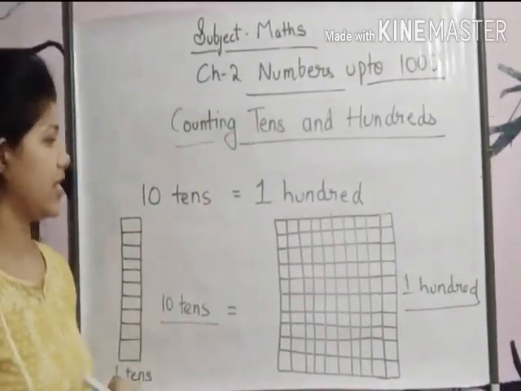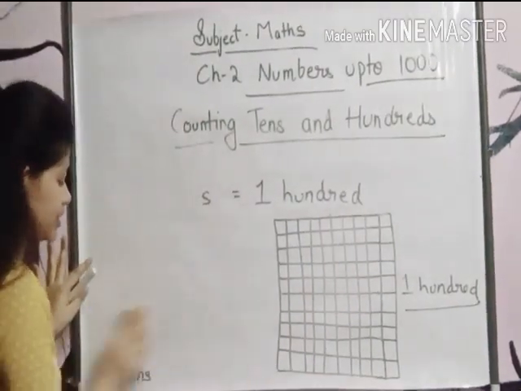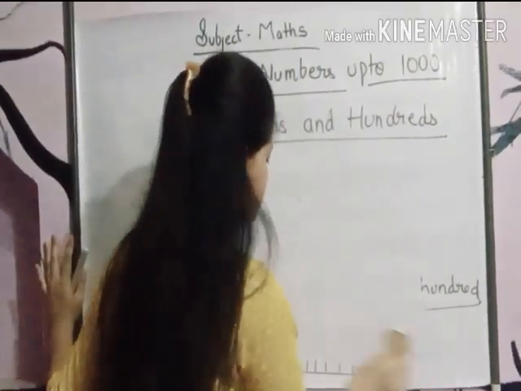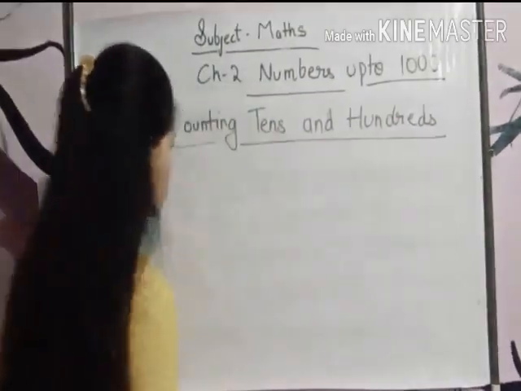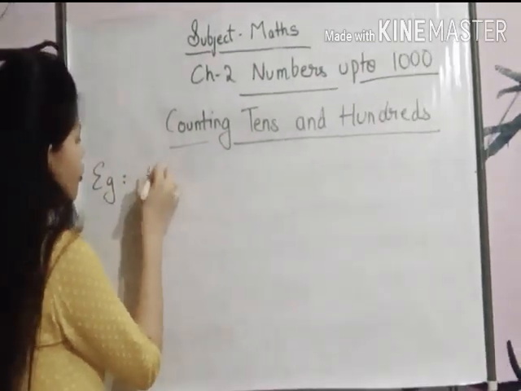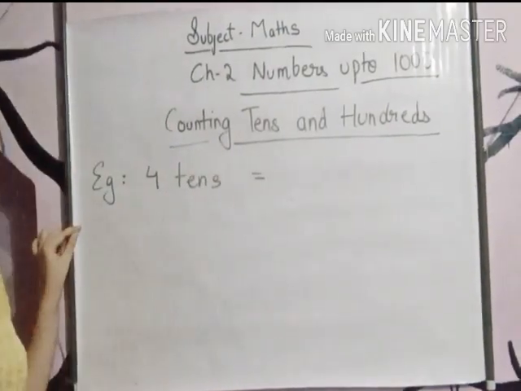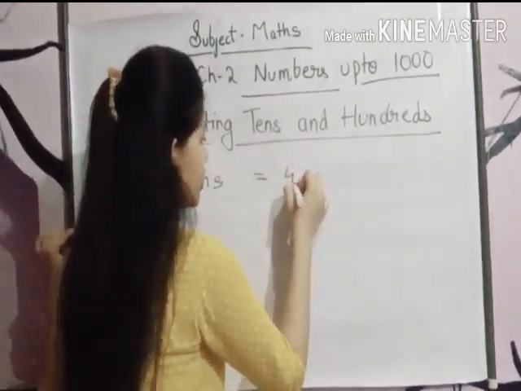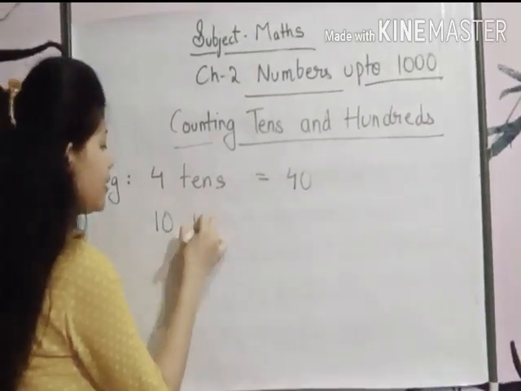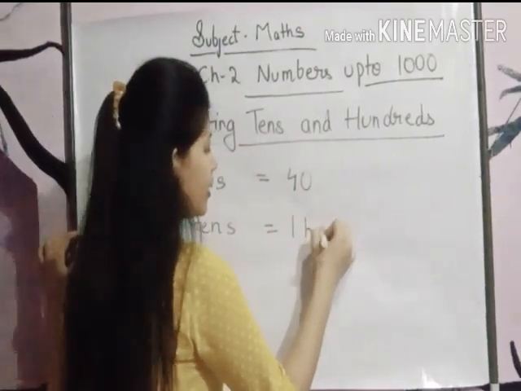I hope this is clear to you all. Okay. So let's take some examples of it. If I say 4 tens, this will be equal to 40. Yes. If I say 10 tens, then it will be equal to 100.